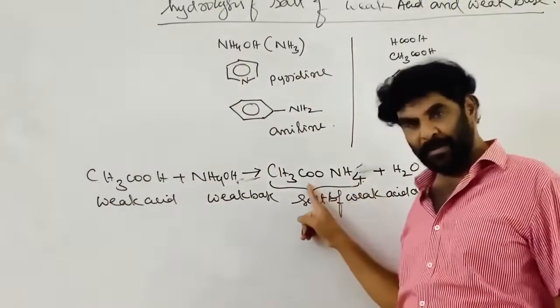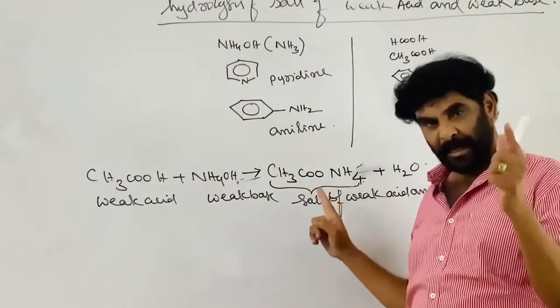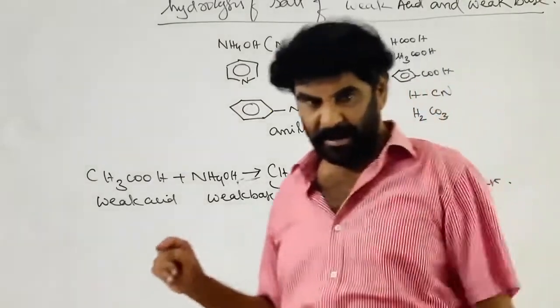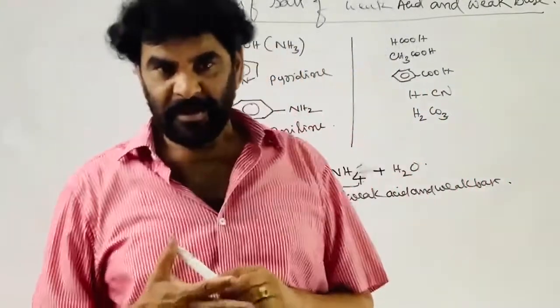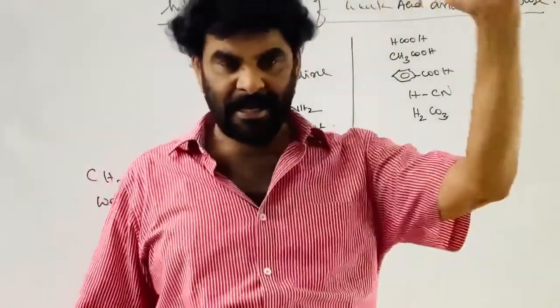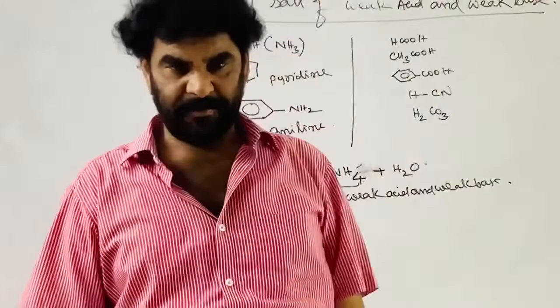Now here, in the case of weak acid and weak base, the anion belongs to the weak acid. So the anion disturbs the equilibrium; that is called anionic hydrolysis.